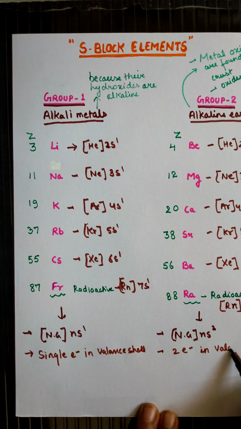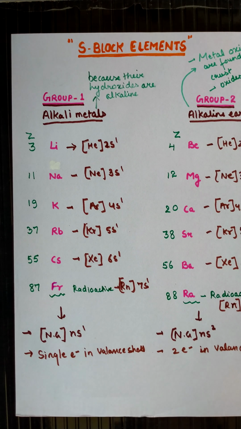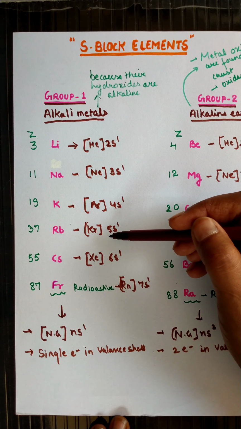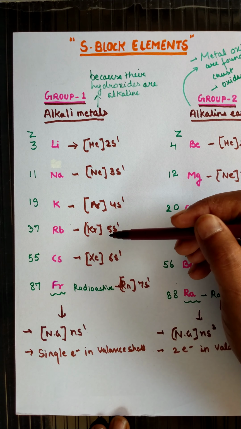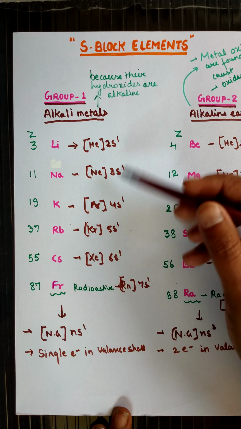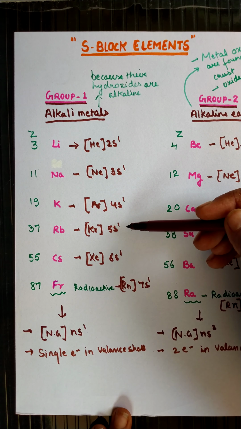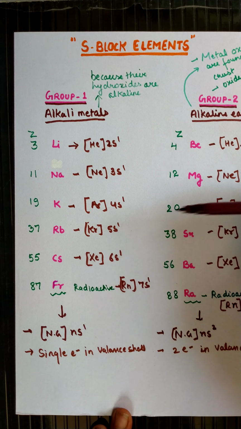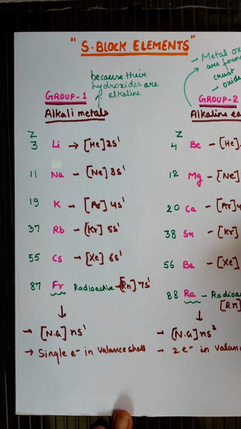Okay. Students, generally sodium and potassium are the two elements which are most abundant among the S block elements in group 1 as well as group 2. And in group 2, if we discuss only group 2, then calcium and magnesium are most abundant.